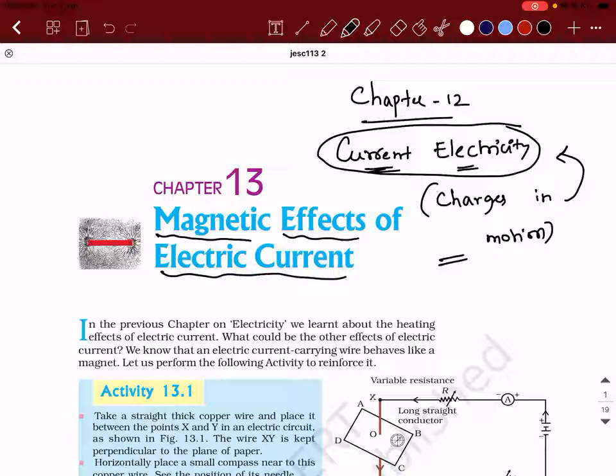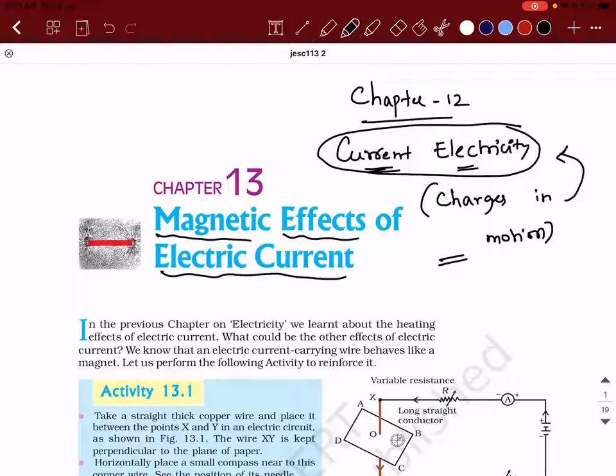So in chapter 12, we were mainly concerned about how these charges are flowing through an electric conductor, how these charges are being handled, and how they are able to produce heat. What will happen when they pass through resistors in series, what will happen when they pass through resistors in parallel, and all those things, right? Whereas in this chapter, that is in magnetic effects of electric current, what does the name of the chapter hint at? What is it trying to tell us?